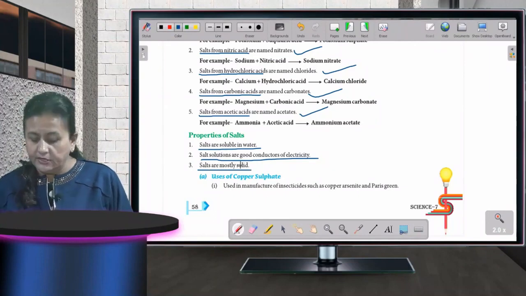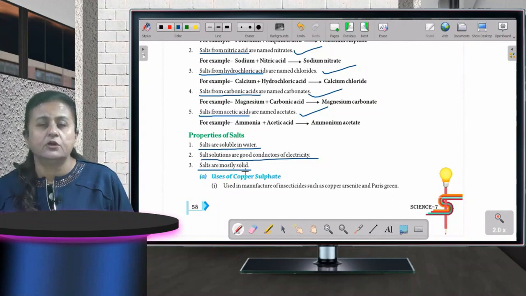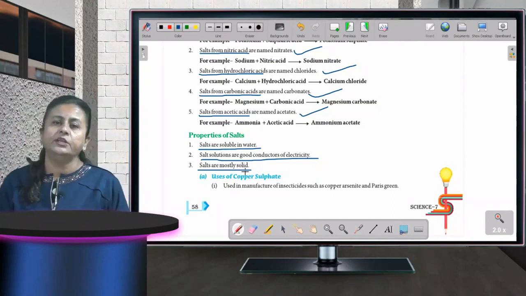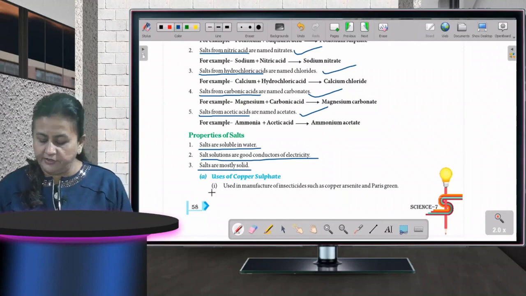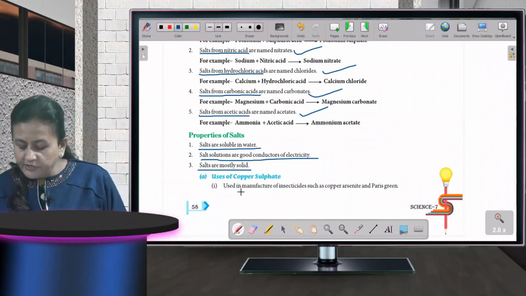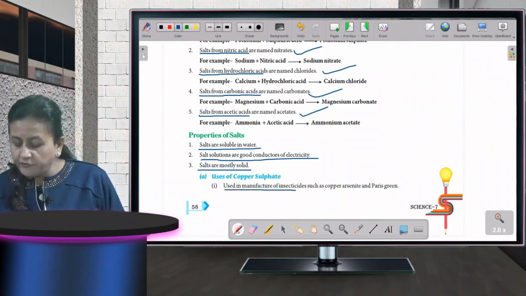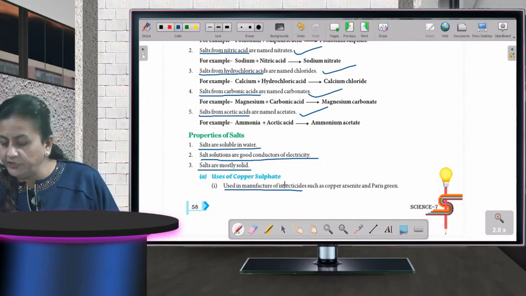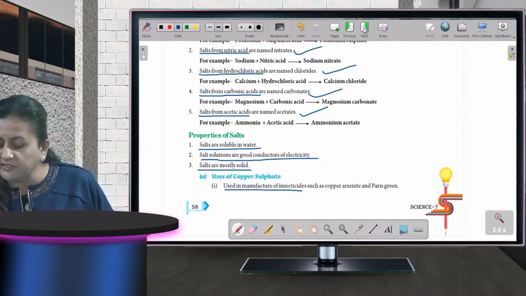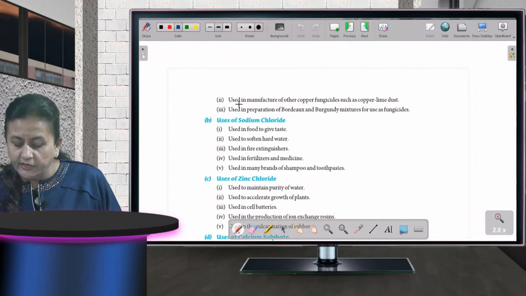Fine, children. Then what different salts have been given to you, and what are they used for? First is copper sulfate. What is copper sulfate used in? It is used in manufacture of insecticides. Okay, where are we using? In the manufacturing of insecticides. Okay, then used in manufacturing of other copper fungicides, then used in preparation of Bordeaux.